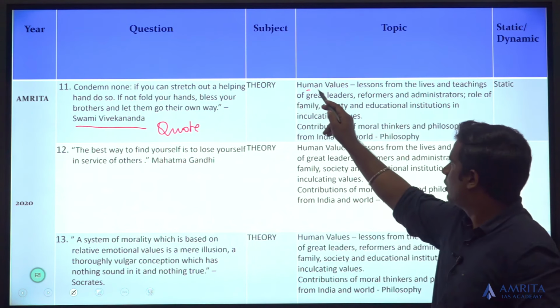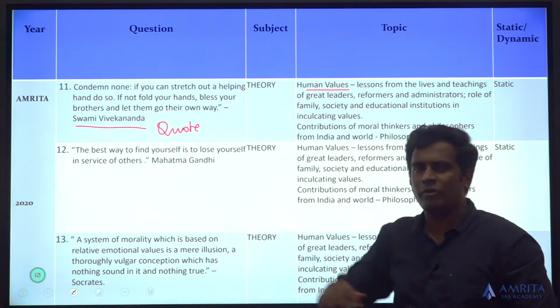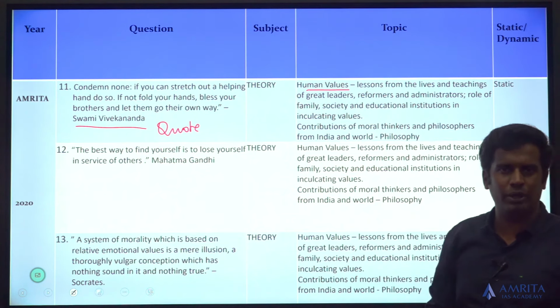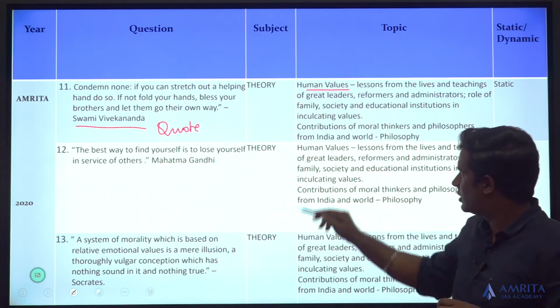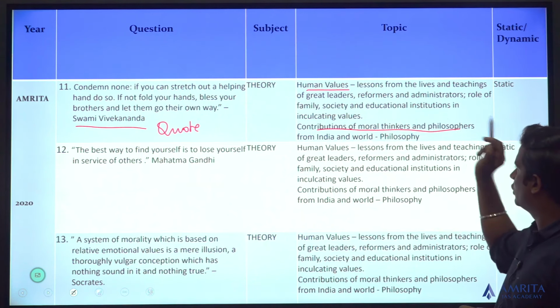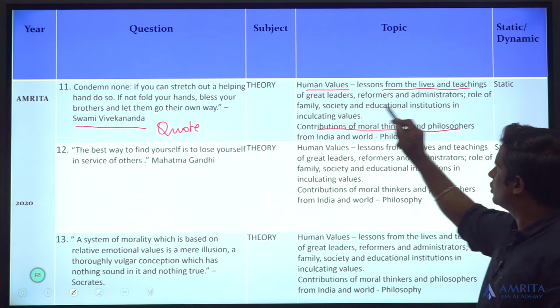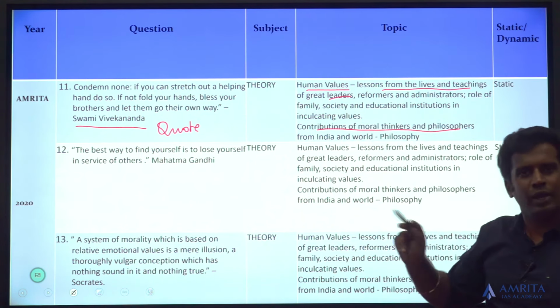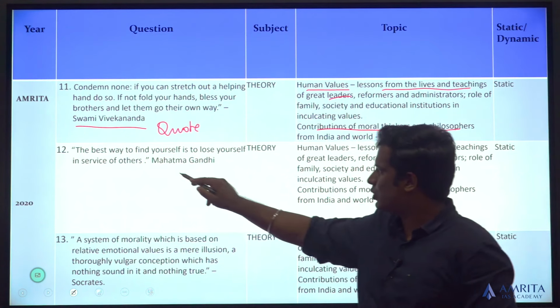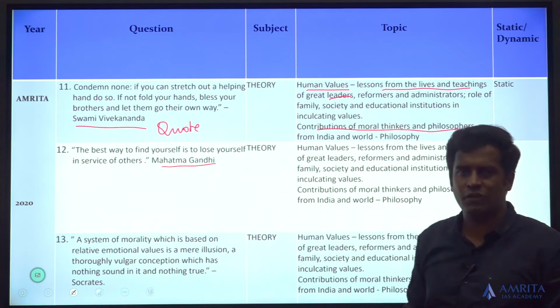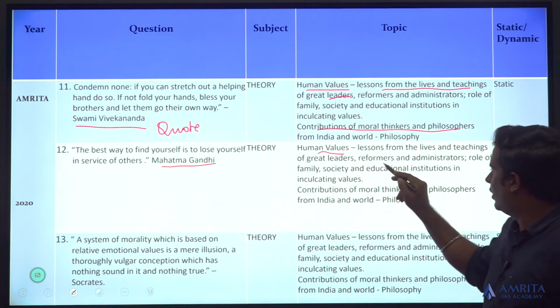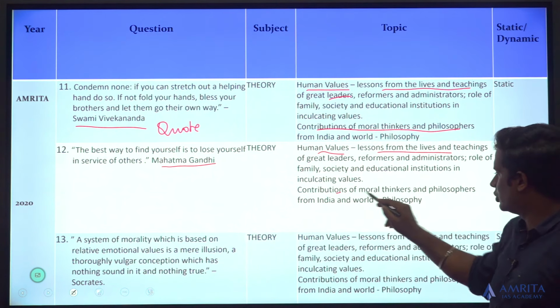There are human values. Also, Swami Vivekananda is a great thinker, philosopher. We will be learning about him as part of the ethics. So, contribution of moral thinkers and philosophers, lessons from the lives and teachings of great leaders. Again, directly taken. Best way to find yourself is to lose yourself in service of others. Mahatma Gandhi. Again, human values, lessons from lives, contribution of moral thinkers.